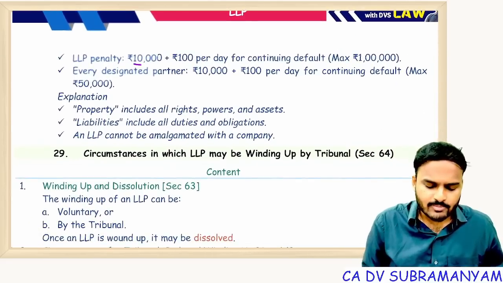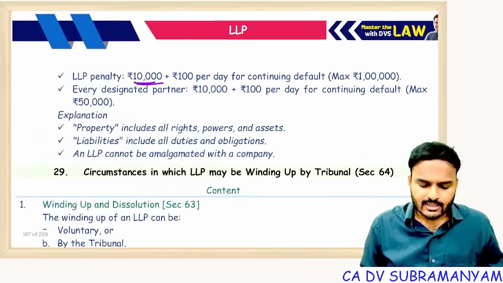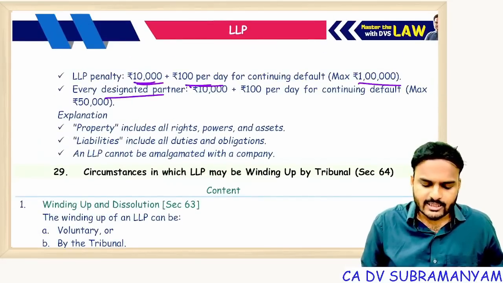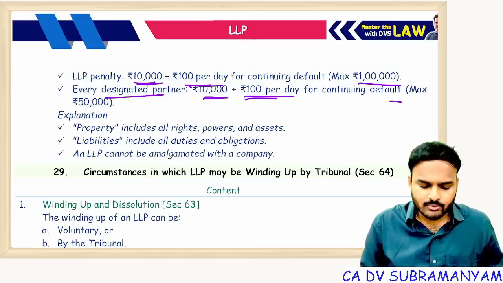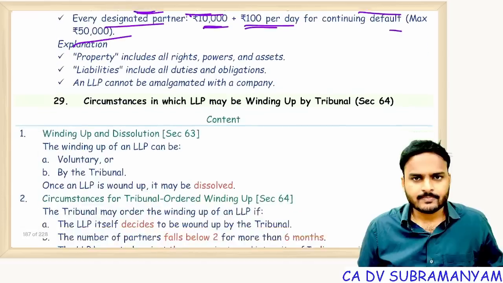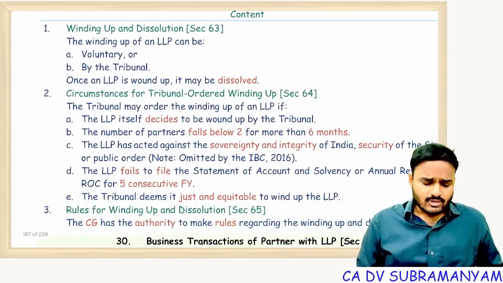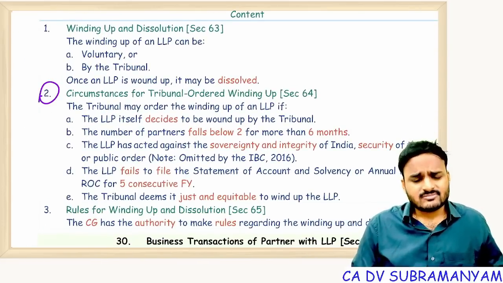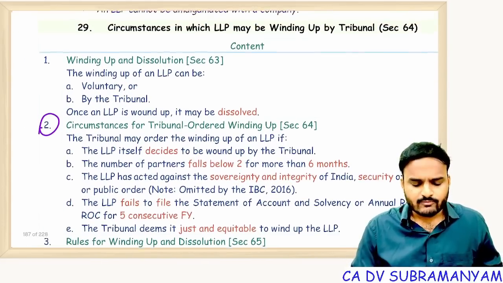What is the penalty for LLP? 10,000 plus 100 per day up to 1 lakh for LLP. Designated partner 10,000 plus 100 per day up to 50,000. Next one, last attempt, this point is tested, ma. Just one time, just look at this point one time.